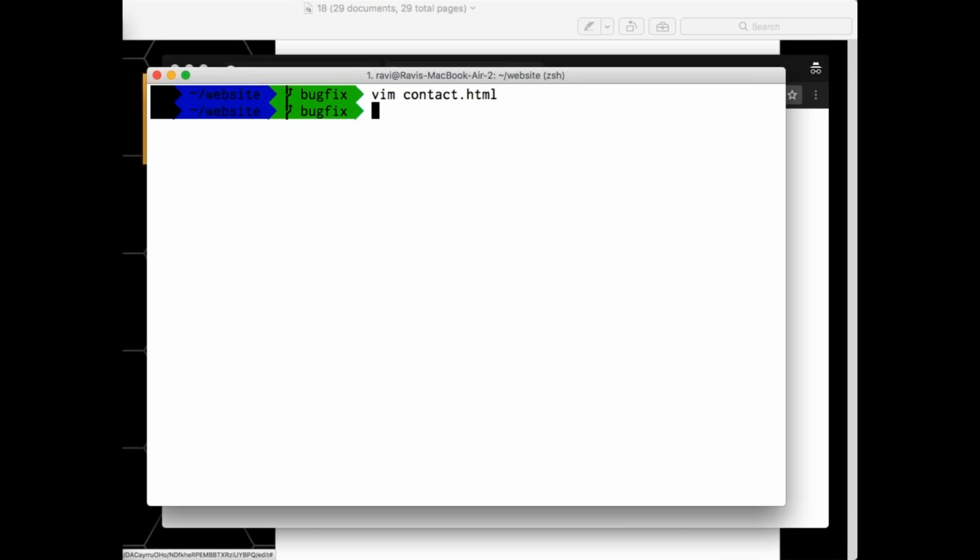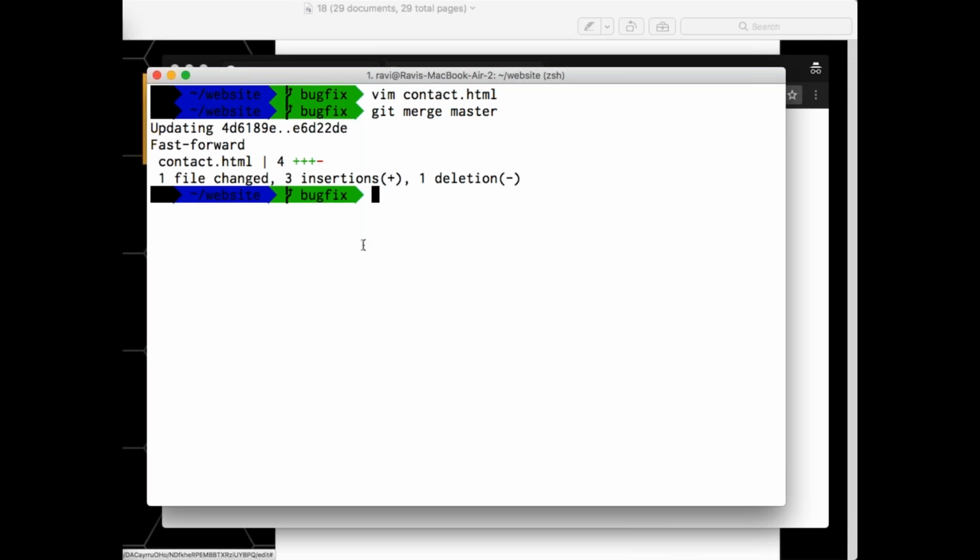Right? Now let's say you want to get the features here as well. It's very simple. You are currently in the bug fix. So where are the changes present actually? Master branch. All you need to say is git merge master. That's it. You're already under the bug fix, right? So which branch's changes you want, you need to give the specific name.